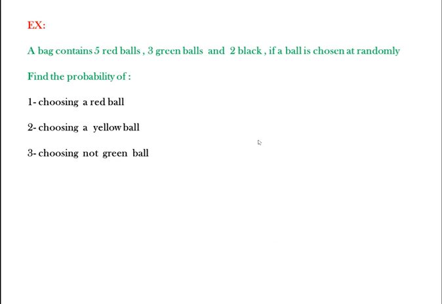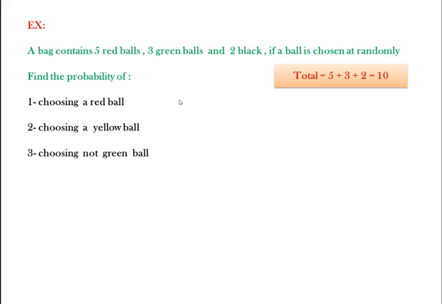For example, we have a box containing 5 red balls, 3 green balls, and 2 black balls. If a ball is chosen randomly, find the probability of choosing a red ball, choosing a yellow ball, and choosing not green. At first, to determine the total number, we add 5, 3, and 2, and we get 10. Then the total equals 10 balls.